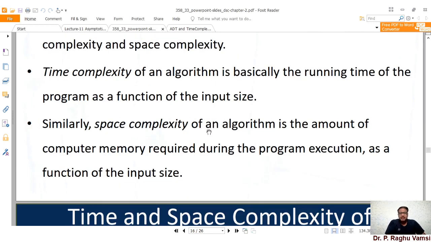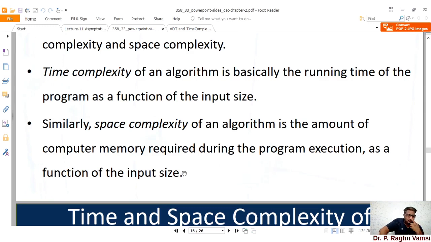Next, similarly, the space complexity of an algorithm is the amount of computer memory required during the program execution. That means how much memory is required for program execution as a function of input size. In the case of a single linked list example, if you have created a single linked list of 100 elements, how much memory is required? Obviously, 100 times the size of every node. That much memory is required.